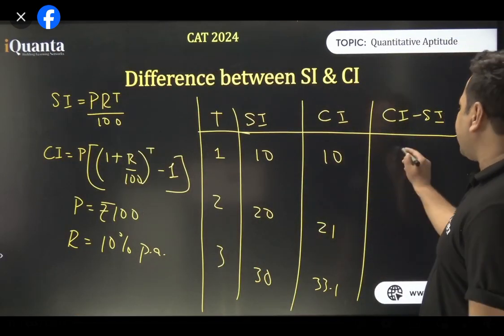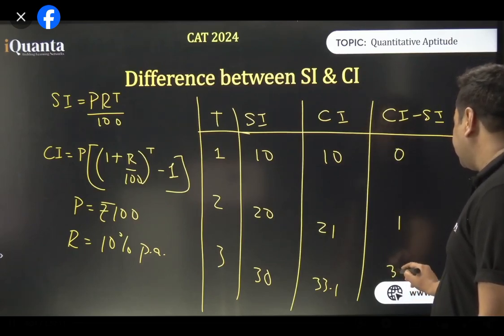CI minus SI. So if I subtract, I'll get 0. Here I'll get 1. Here I'll get 3.1.